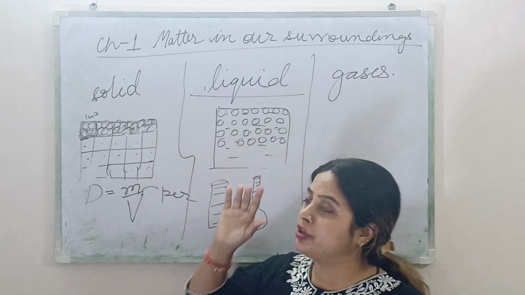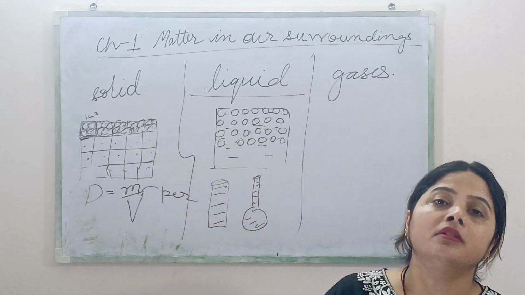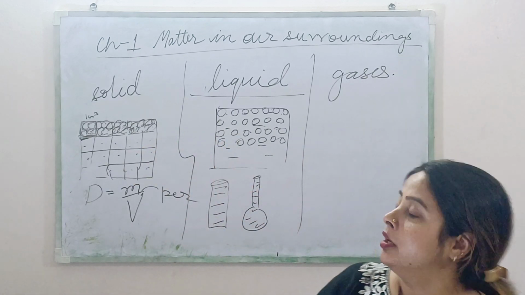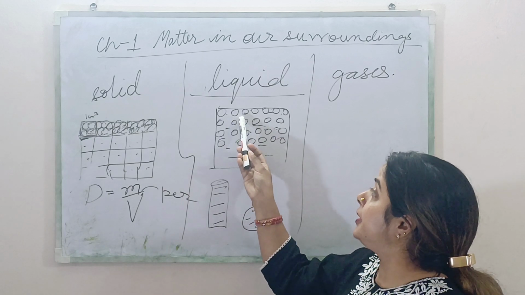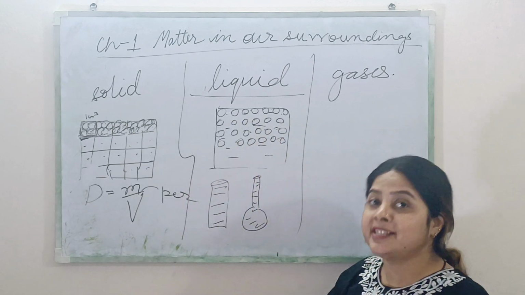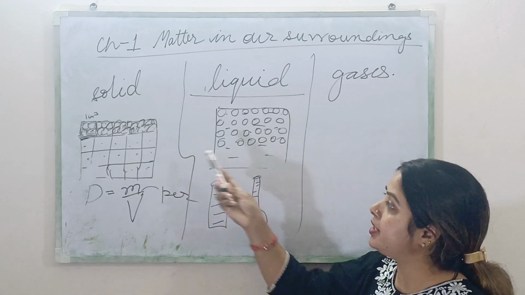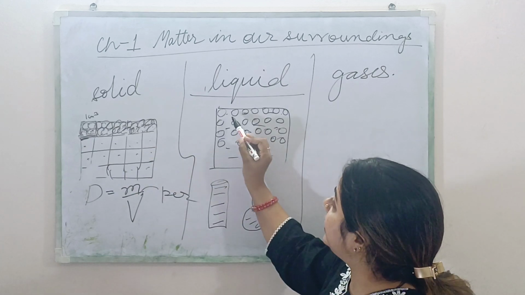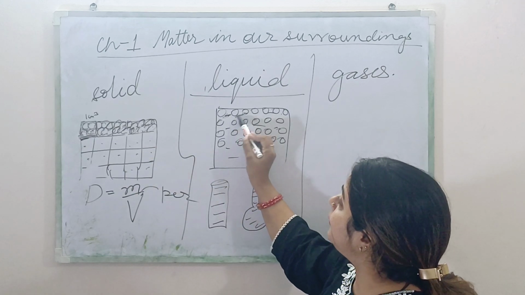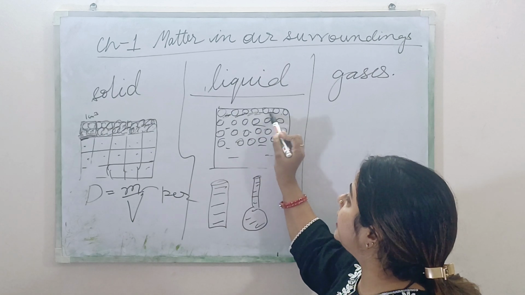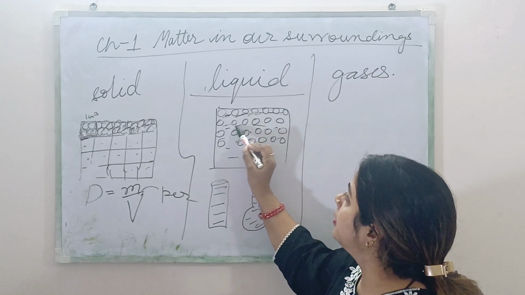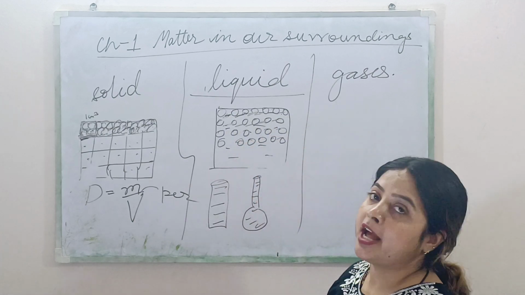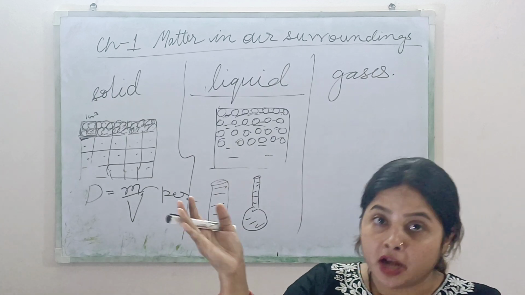Solid की comparison में liquid को आप थोड़ा compress कर सकते हो. क्यों कर सकते हो? Reason? Because there is a little bit less intermolecular force of attraction as compared to solid. Why? Because you can see the gap between two molecules. Can you see the gap between two molecules? Okay, so that is why the liquid can be compressed.